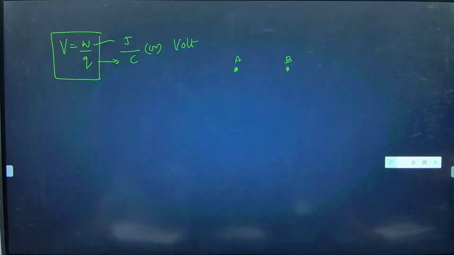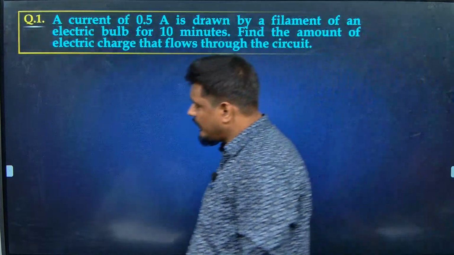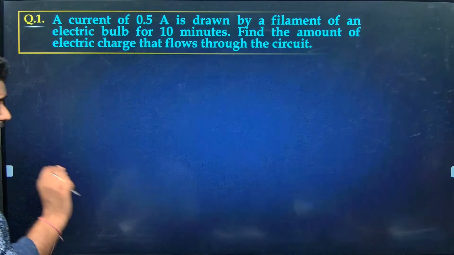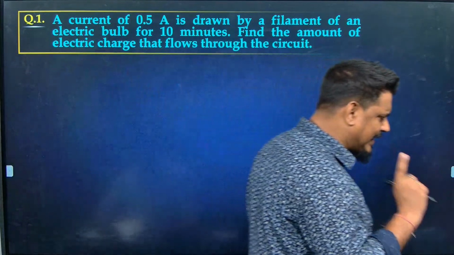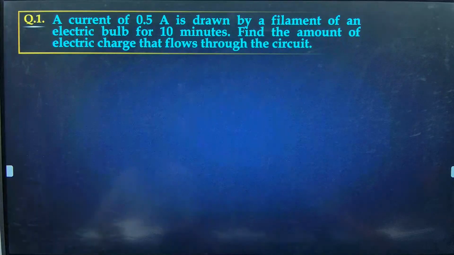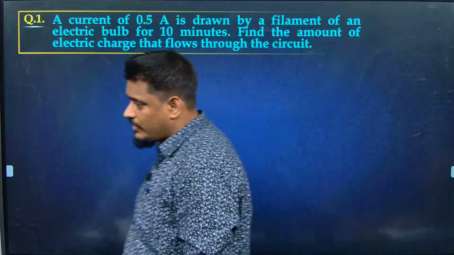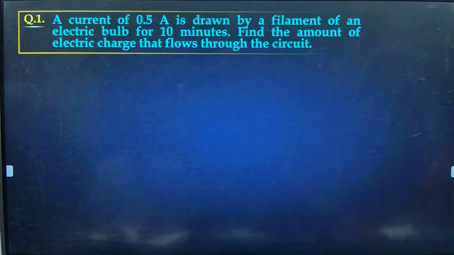I hope everybody is ready. If yes, take the first question. Make it fast, don't take much time. The first question is in front of you, a very basic question, a current of 0.5 ampere. Don't write the question now, don't waste time writing it, just find the answer. Sir, 180. 180 coulomb, okay. Let us try.